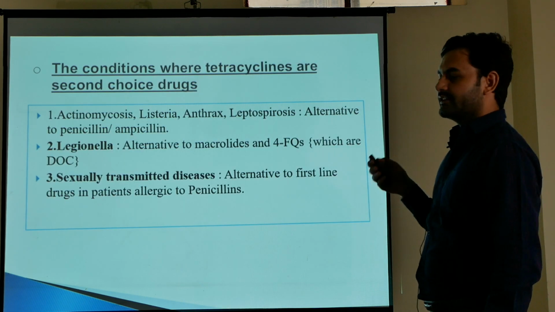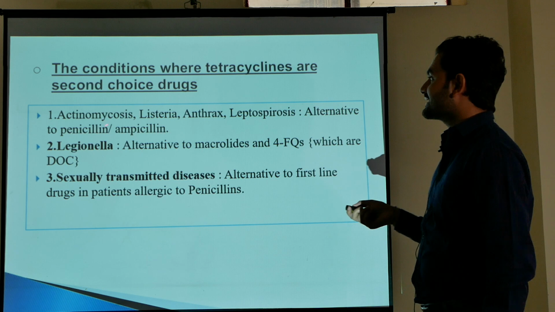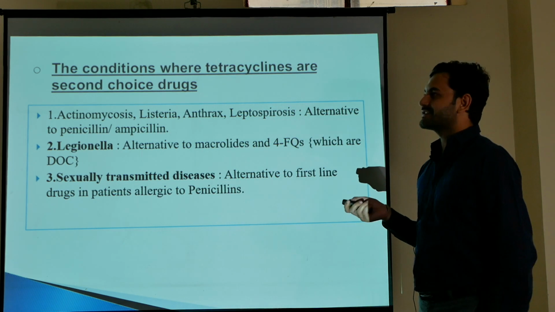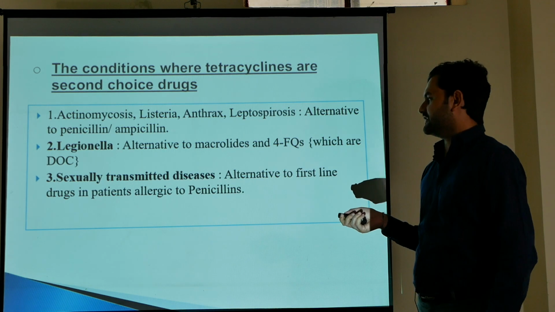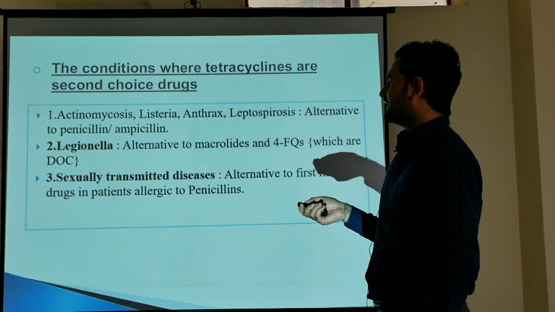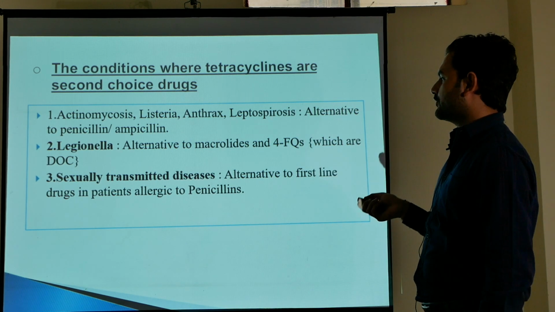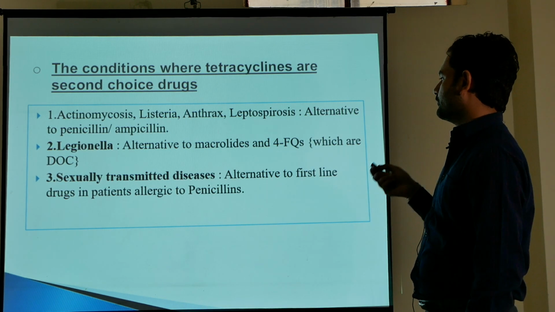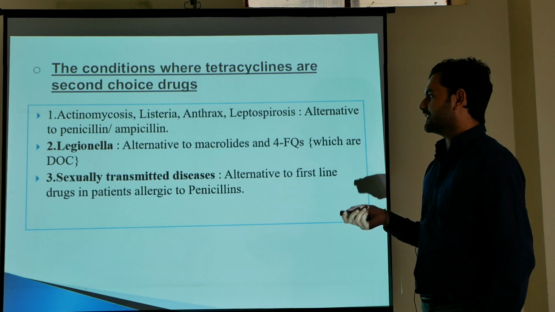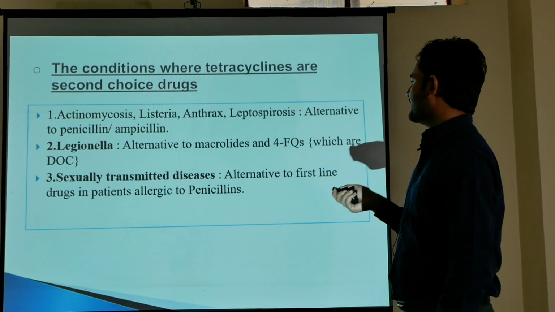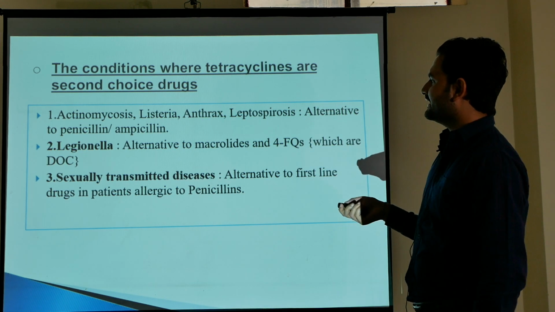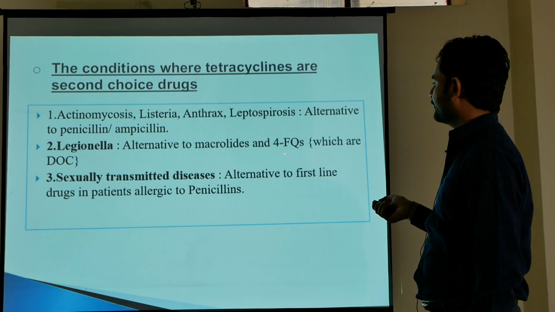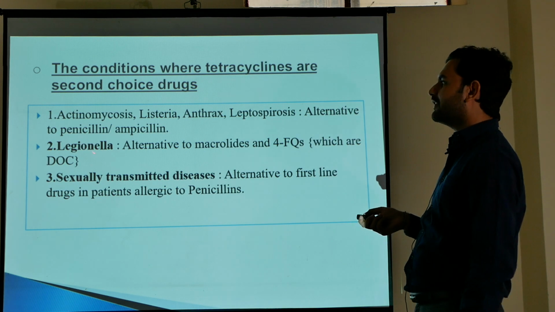Now come to the conditions where tetracyclines are second choice of drug. We can use tetracycline for sexually transmitted diseases where the patient is allergic to penicillin, because penicillin is the drug of choice in sexually transmitted diseases. So we can use it as an alternative medicine. In Legionella, we can use tetracyclines. They are alternative to fluoroquinolones and macrolides, and fluoroquinolones are the drug of choice for Legionella.